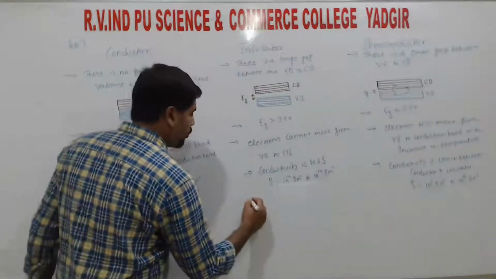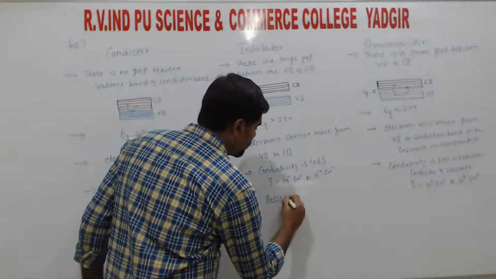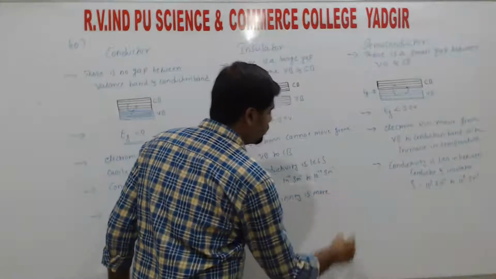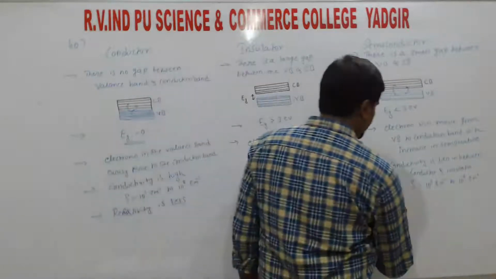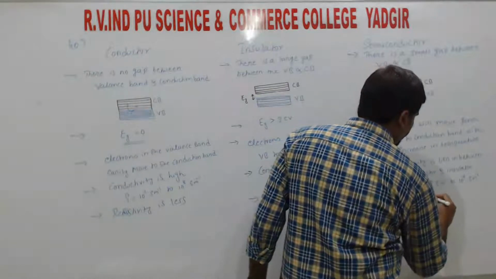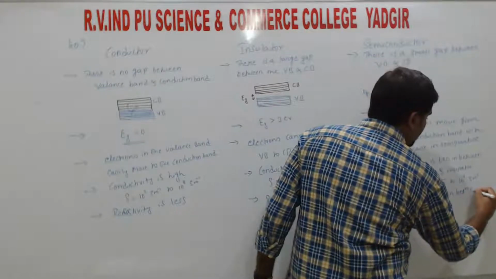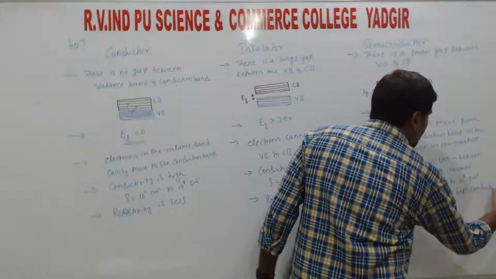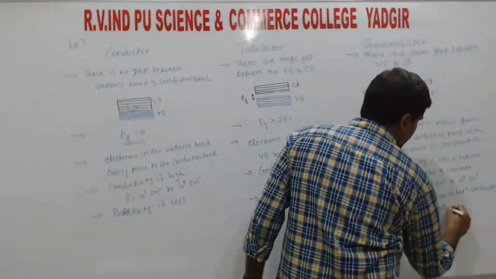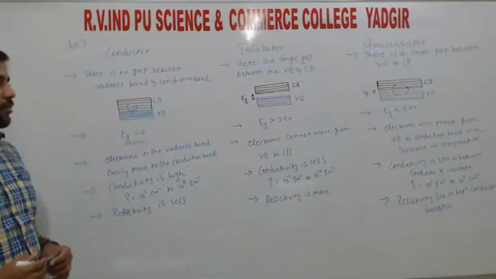So here one more point. So if conductivity is less, resistivity is more, right? So same as here, resistivity lies in between conductor and insulator, right? So these are the few points based on the band theory.